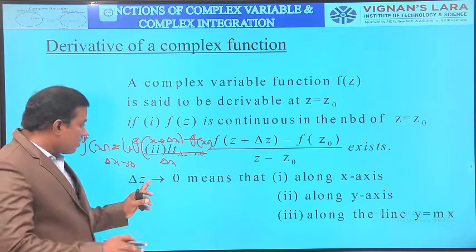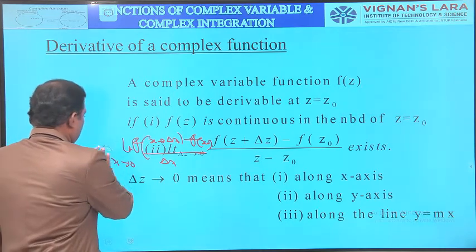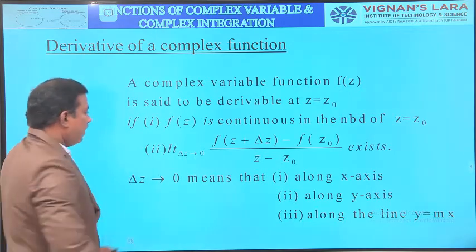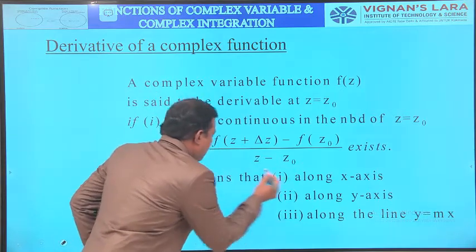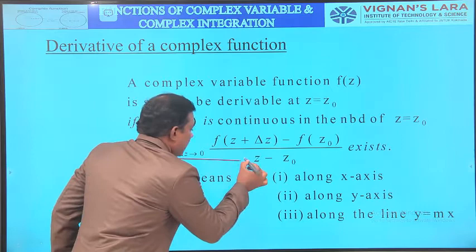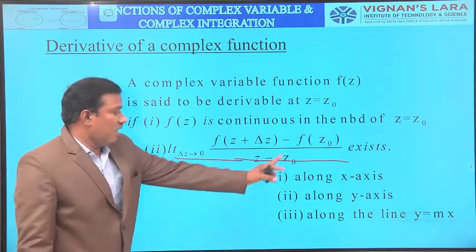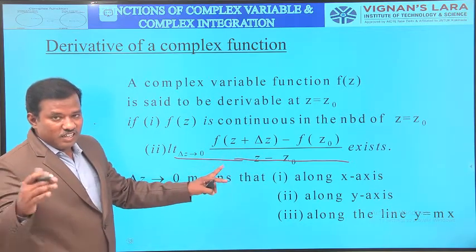But f dash of z naught means limit delta z tends to 0, f of z plus delta z minus f of z naught by z minus z naught exists. That is the derivative of f of z at z equal to z naught.